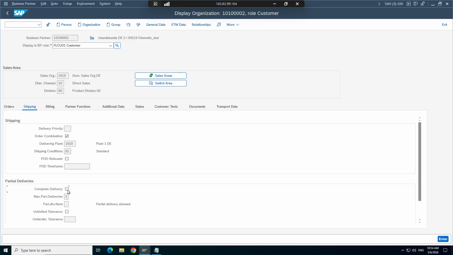First, you play with this one, complete delivery. Okay, you put this checkbox, you create an order for 10, and you try to create delivery for one. So either some warning you will get that this customer is marked for complete delivery, so you cannot create partial delivery like we created for 10 pieces. We created one delivery for one piece, one delivery for two pieces. So system should not allow. Okay. So all those you can play around with so that you will remember. If you just read it, you will forget. Once you do it with your own hand, you will learn all those things. Okay.